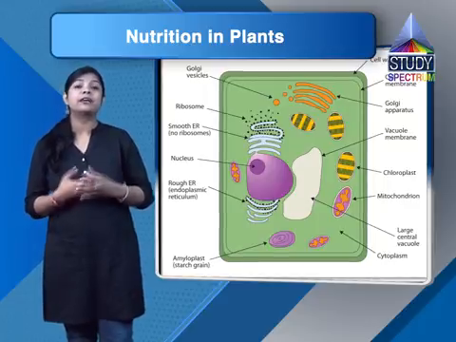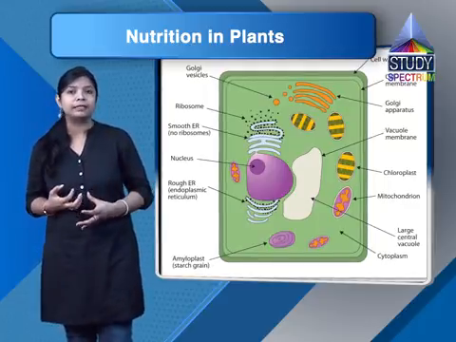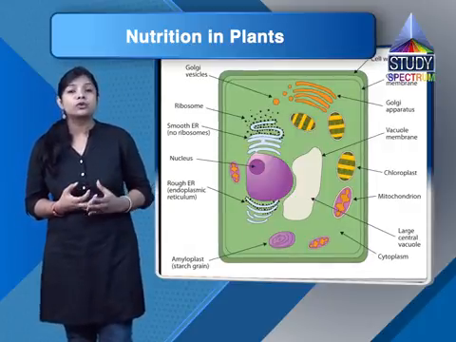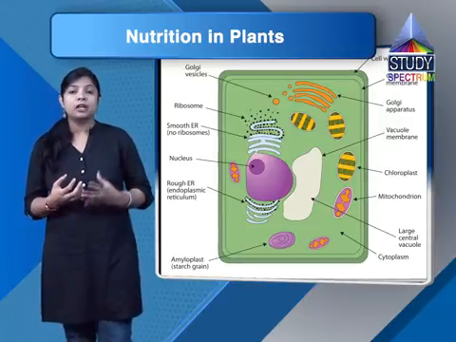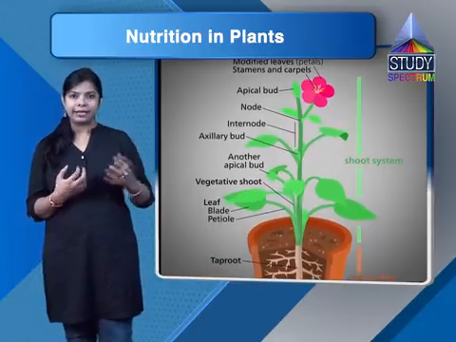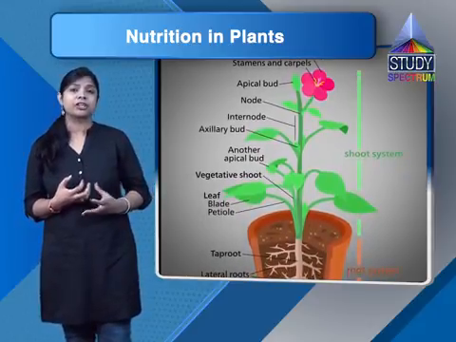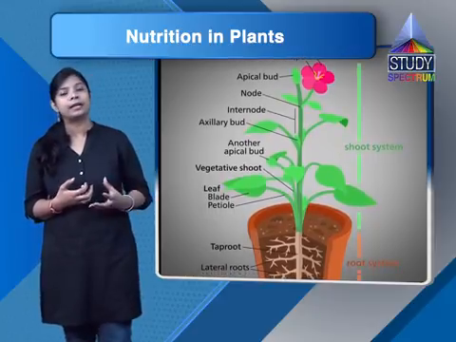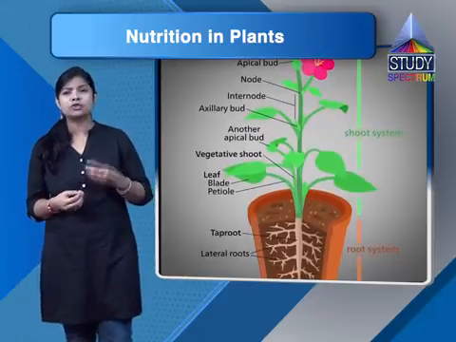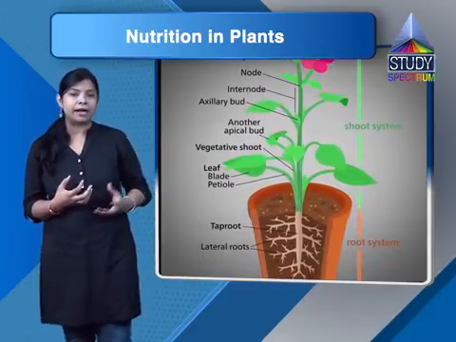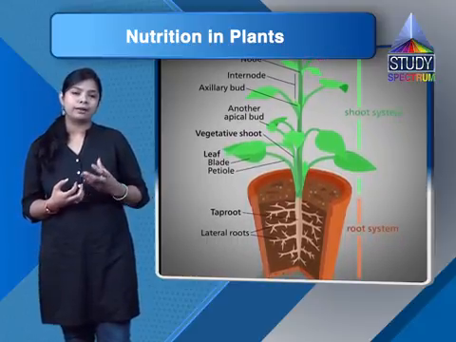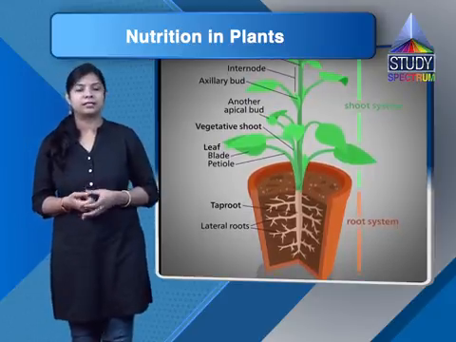Now as we have discussed, water and minerals are absorbed by the roots of the plants. So how would they reach there? Students, if you talk about the branches, there are pipe-like structures present throughout the stem and leaves. These structures help in the transportation of water and minerals to the plants. It is throughout the plant, like branches, leaves and stems. Because of that, water and minerals are transported to the plants.